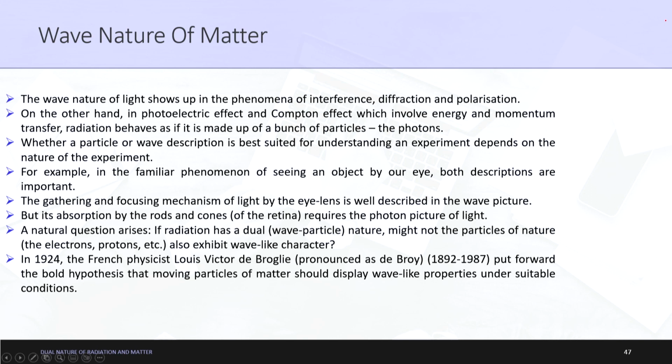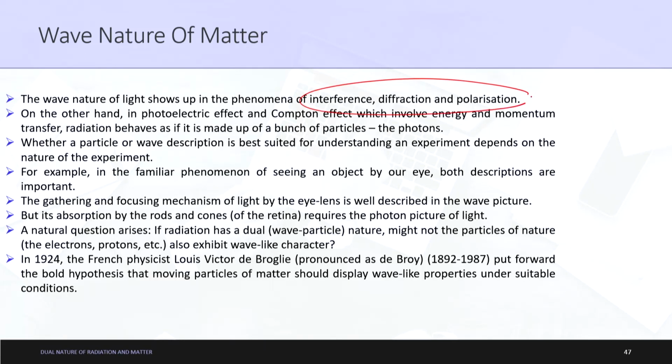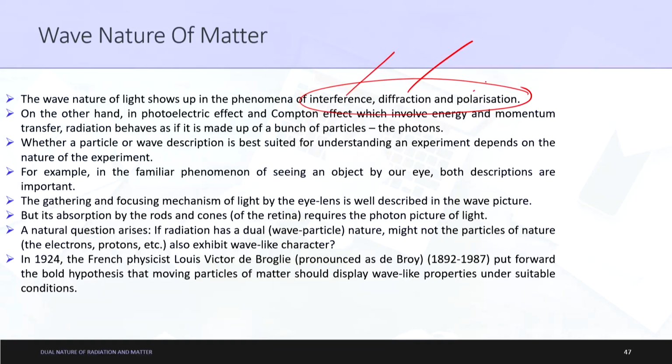The wave nature of light shows up in the phenomena of interference, diffraction and polarization. These have been clearly explained in the wave optics chapter, you can refer to them directly. So, why is there a need to understand this wave particle concept? If, hypothetically, these phenomena were not observed, then the major part of light could be explained using the Descartes theory or particle theory of light. But because of these phenomena being observed, we need to take the help of wave nature theory to understand these concepts.